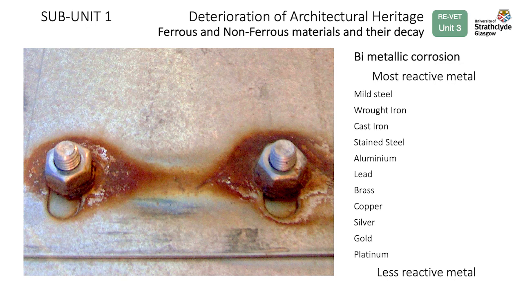It is very important to consider the bimetallic or galvanic corrosion occurring due to different anodic index. Most reactive metals are mild steel, wrought iron, and cast iron, and less reactive metals are copper, silver, gold, and platinum.